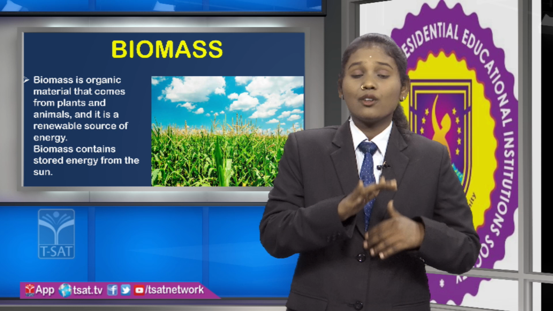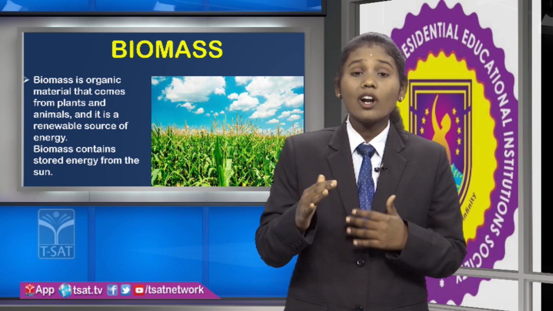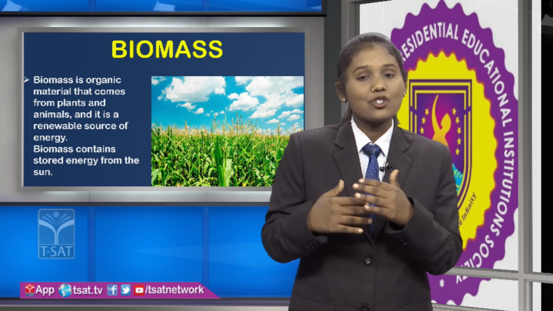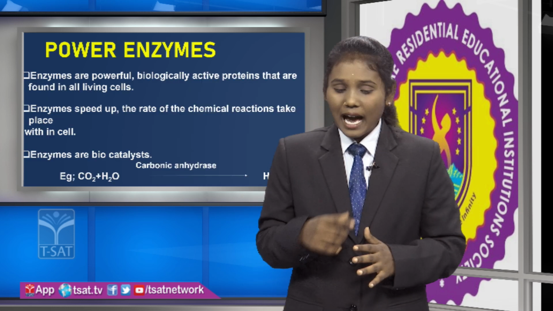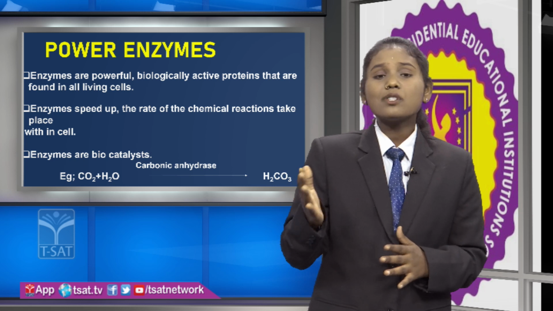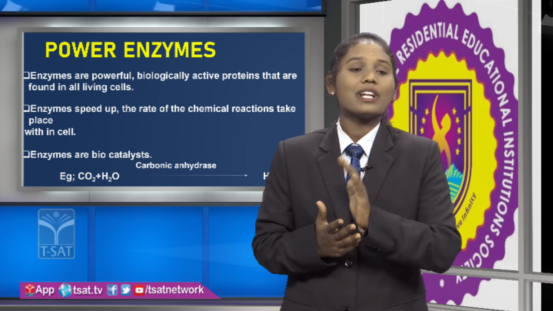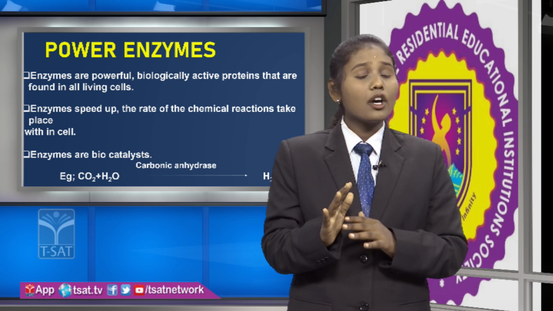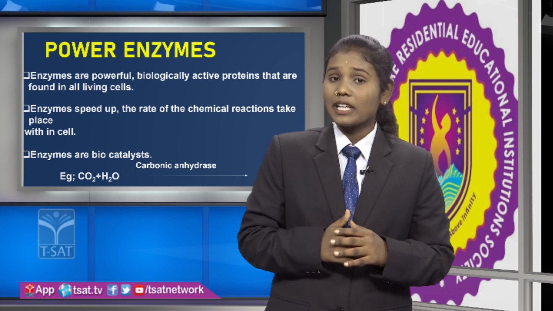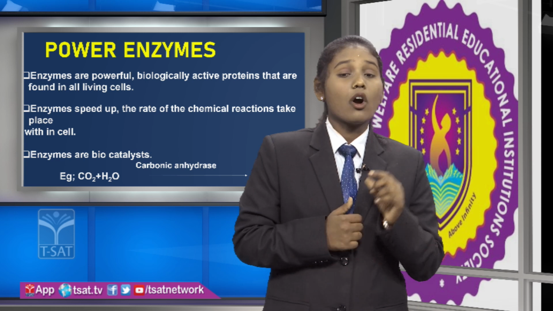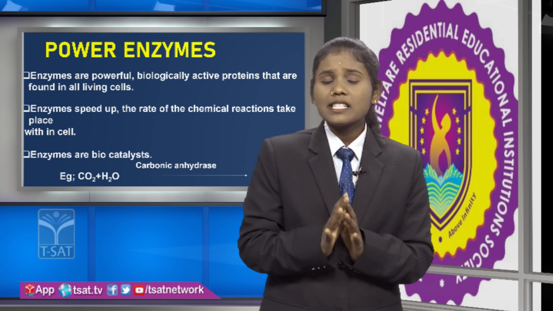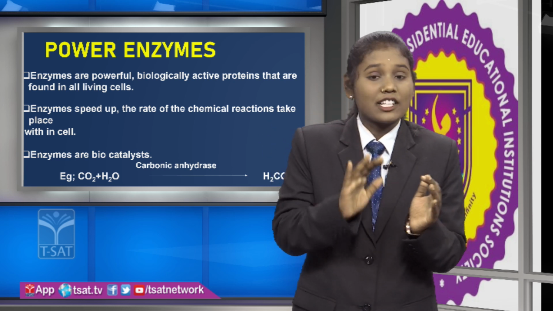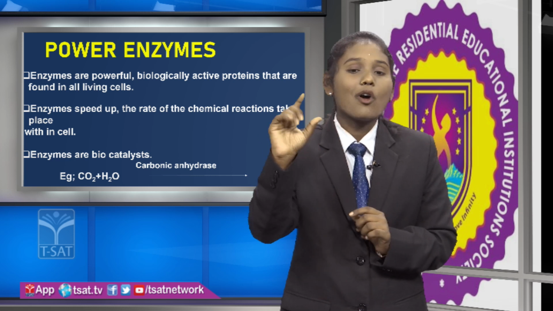And next friends, we will discuss what enzymes are used to convert the biomass into biofuels. Those enzymes are also known as power enzymes. Enzymes are powerful. They are biologically active proteins that are found in all living cells. An enzyme is a substance which can be extracted from a living body.